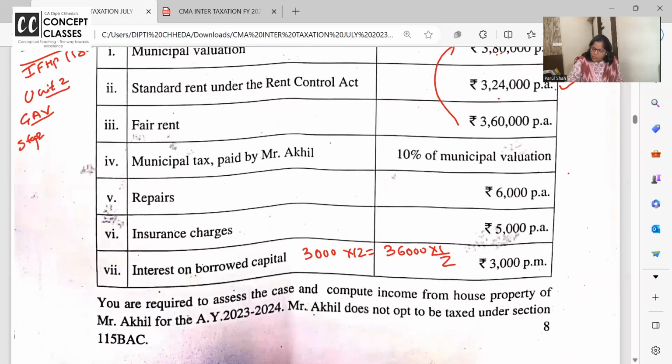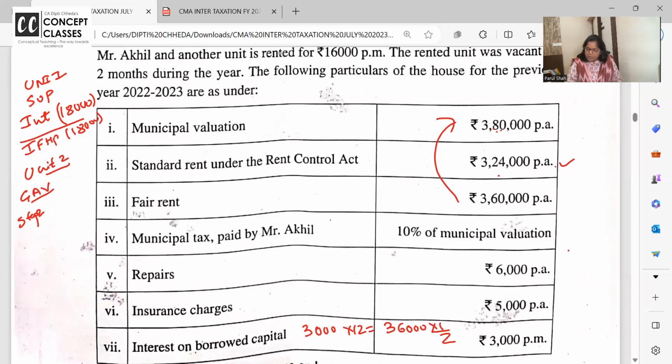What is my step 1 answer? Fair rent or municipal value, whichever is higher. So 380 is higher. That or standard rent, whichever is lower, so 324. But 324 का आधा लेंगे. Why? Because it's 1 unit. So the answer is 1,62,000. Step 2, high, low, high: fair rent or municipal value, whichever is high, that or standard rent, whichever is low, that or actual rent.